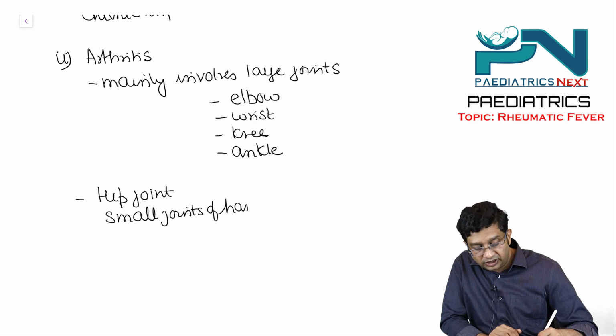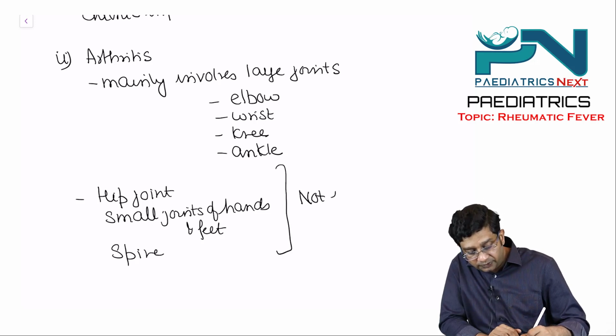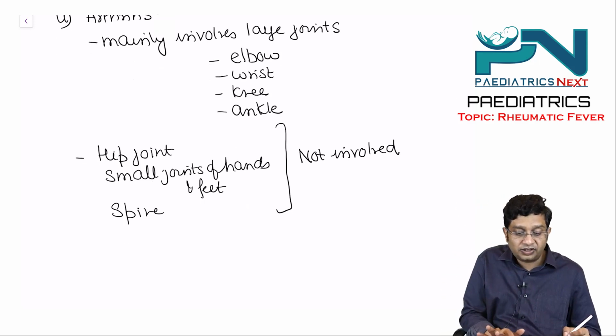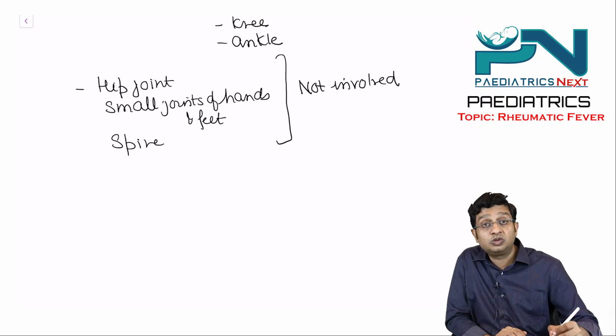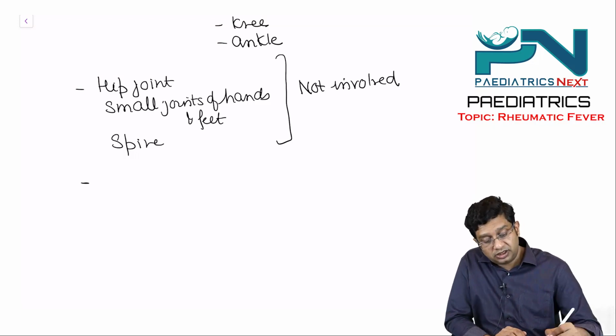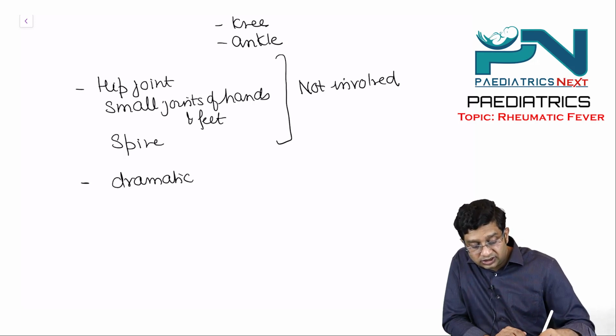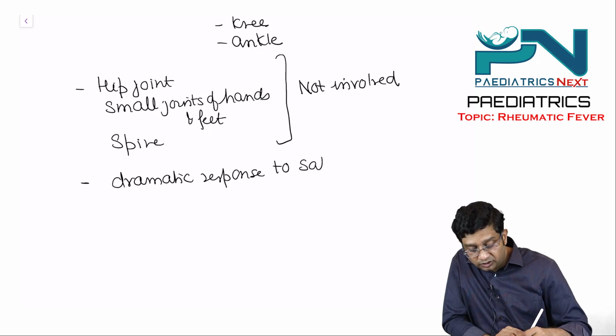The hip joint, small joints of the hands and feet, and the spine are usually not involved, right? Then there is a dramatic response to salicylates.